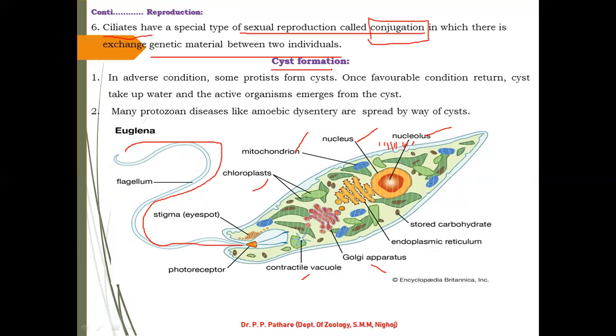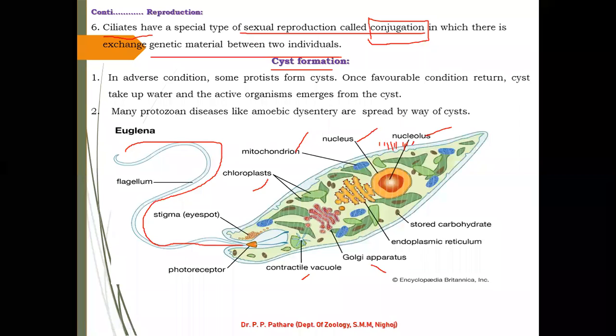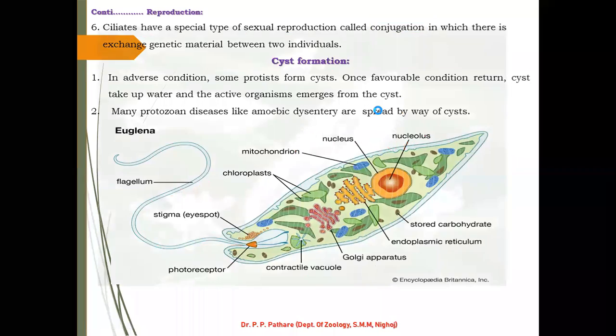If the organism stores its necessary material, the cyst formation can cause dysentery and some amoebic diseases in human beings, because of the food material stored in the protozoan's body. When you drink from the particular water body, you are not able to digest them, so you can get dysentery. Do you understand?